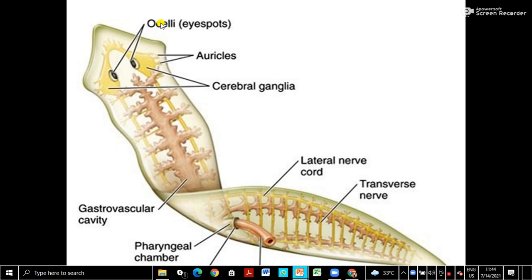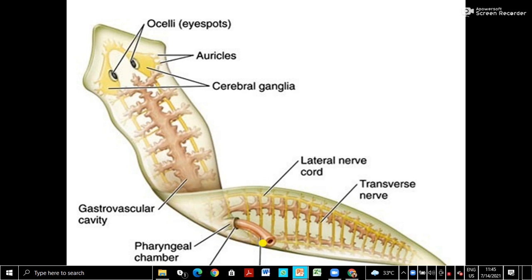Here again, eye spots are also called ocelli. Then the auricles, and the cerebral ganglia, which give rise to the nerve cord. This yellow portion you can see is the lateral nerve cord that runs through the lateral parts of the body, and from there arise the transverse nerves also. And this is the pharyngeal chamber, mouth and the pharynx.